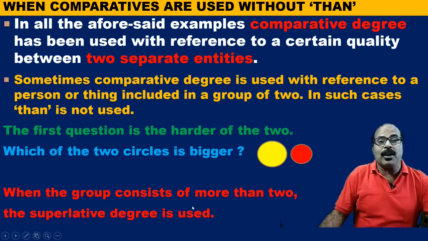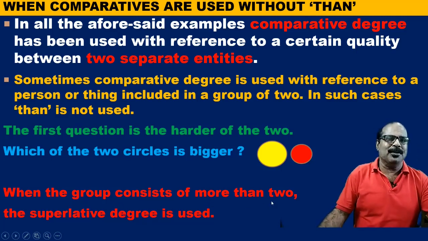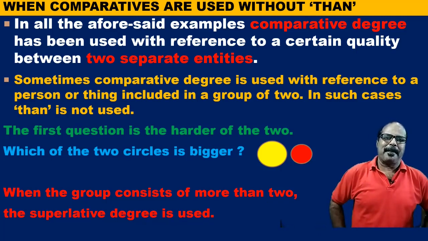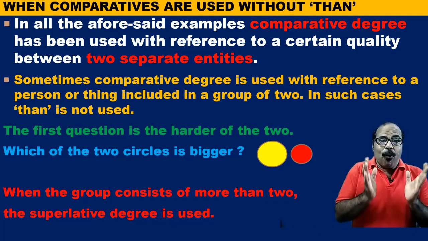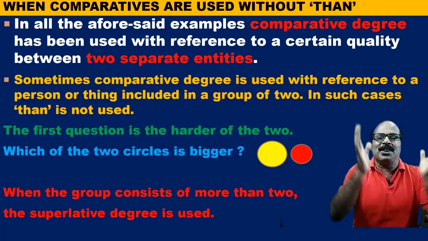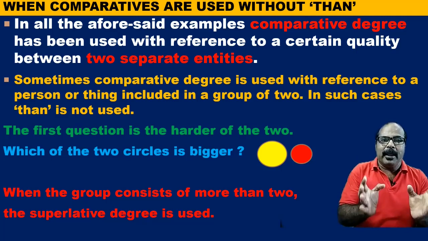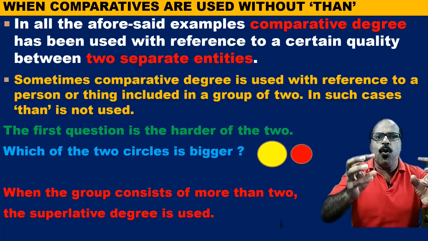When the group consists of more than two, the superlative degree is used. So when should we use comparative degree? Comparative degree is used when there are only two entities.